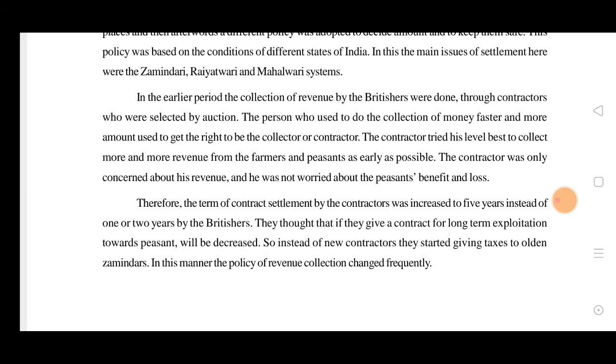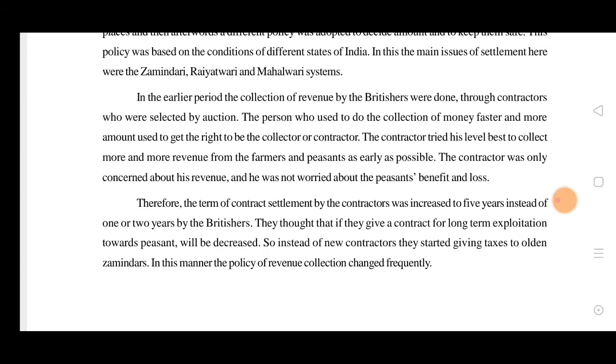The contractor tried his level best to collect more and more revenue from the farmers and peasants as early as possible. So the Britishers made such a policy that only they would be selected and given the rights to be the collectors. They tried their level best to collect as much as possible. If the peasants were not able to pay, they would forcefully take it. The contractor was only concerned about his revenue, not the peasants' benefit or loss.